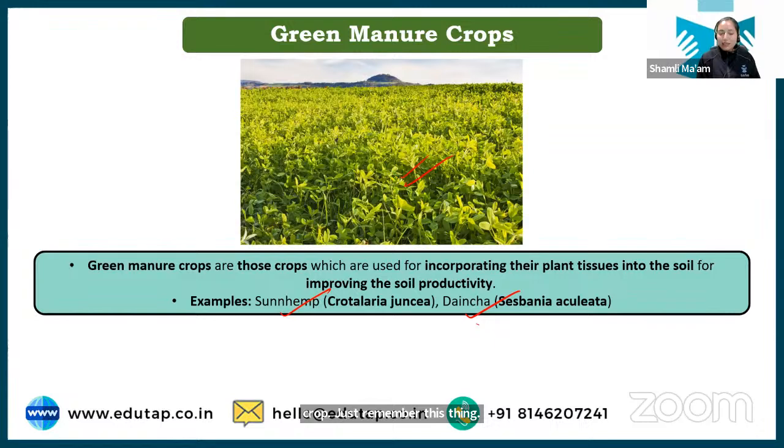Okay, why do we cut them before flowering? Because when the plant matures, there is a lot of deposition that happens in the plant. Lignin formation happens, and other kinds of chemicals start forming, making the plant hardy. If the plant becomes hardy, it is not easy for microorganisms to decompose it. So we try to incorporate the succulent plant, which is less hardy. That is the reason why we incorporate them before flowering. Clear?